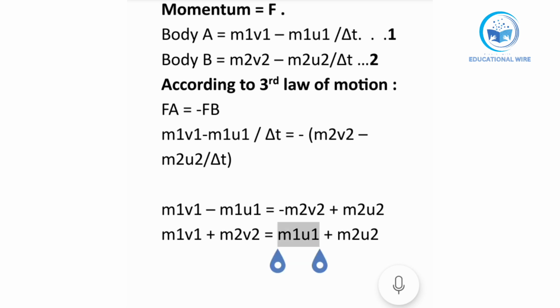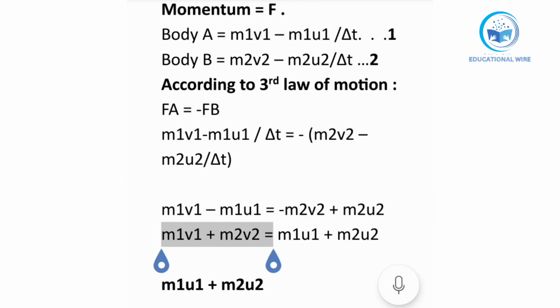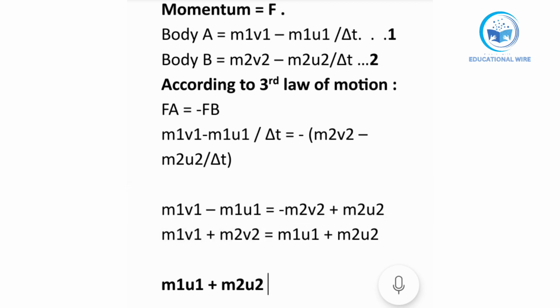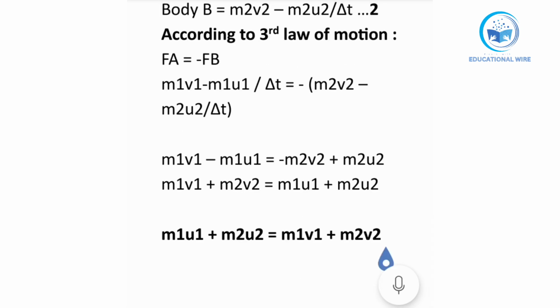So we just change their sides from one side to the other. Now it is proved that the momentum before collision and after collision remains the same.